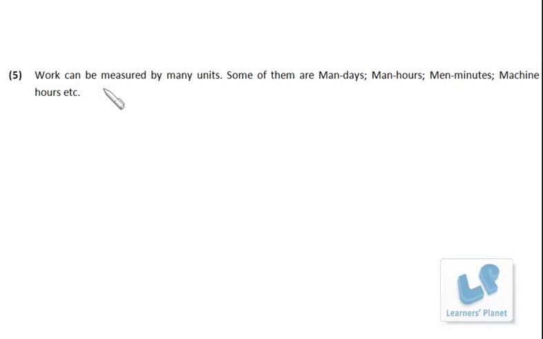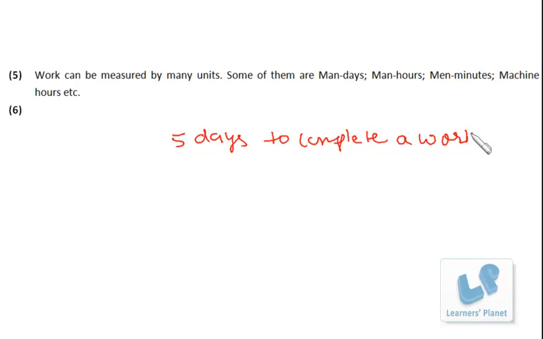Now, work can be measured by many units. Some of them are man days, man hours, man minutes, machine hours, etc. Suppose I take 5 days to complete a work. That means one single person is taking 5 days to complete a work. That means the work is of 5 man days.